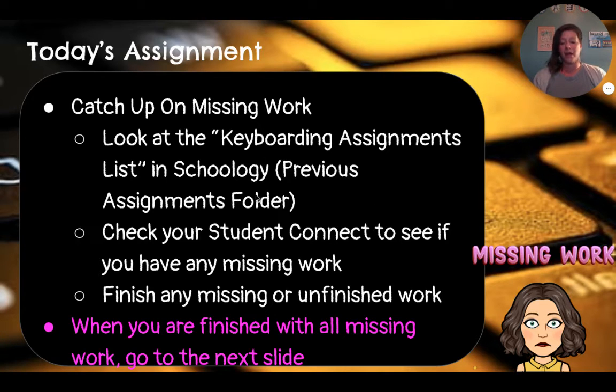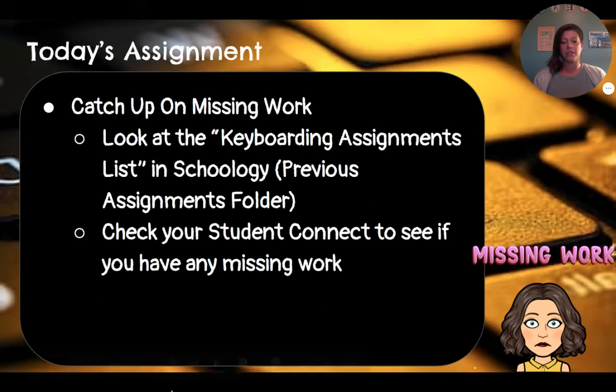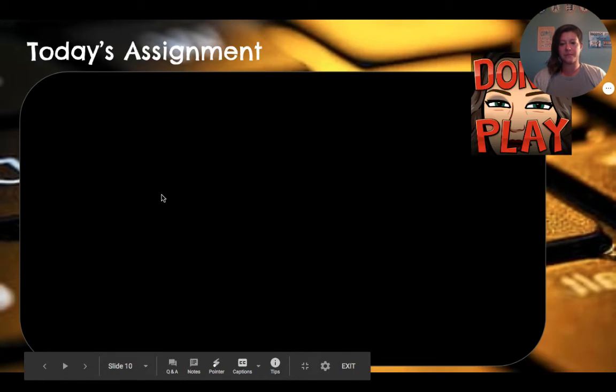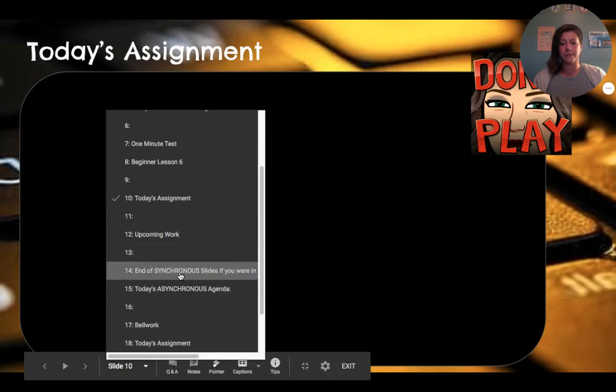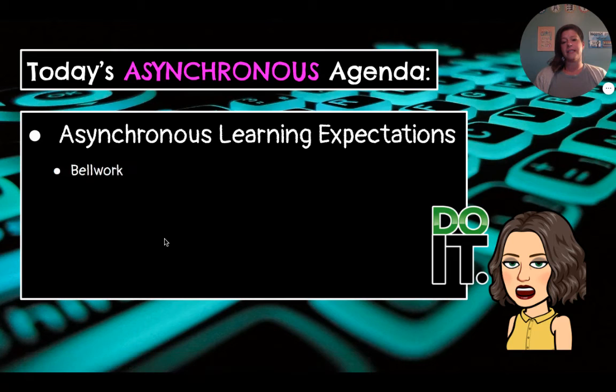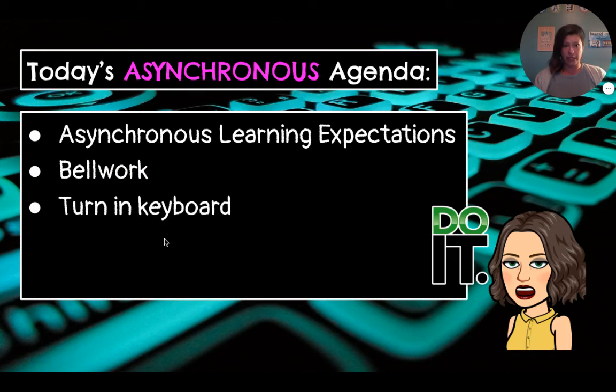Now I am going to back up in the agenda. Oopsies, wrong one. Asynchronous agenda. It does say in there you're going to turn in your keyboard. In the Schoology folder for today, there is a separate video. It's much shorter. It's just a little video that shows you how to take a picture of your keyboard and turn it in to me so that I can grade your paper keyboard, okay?